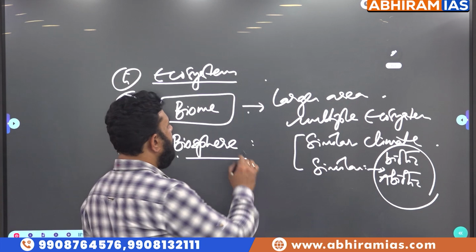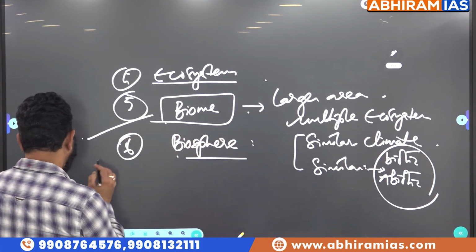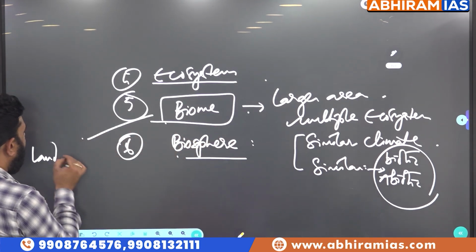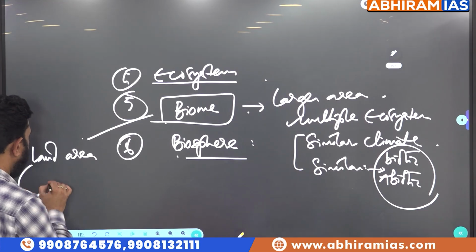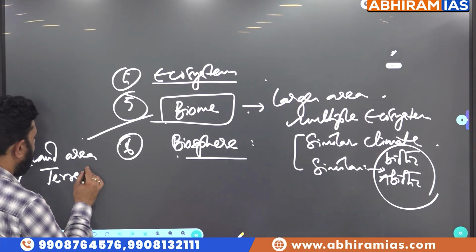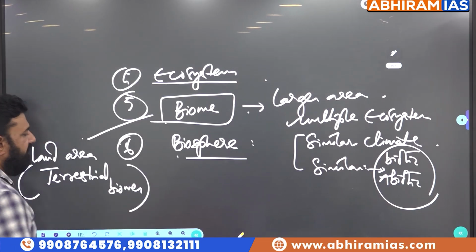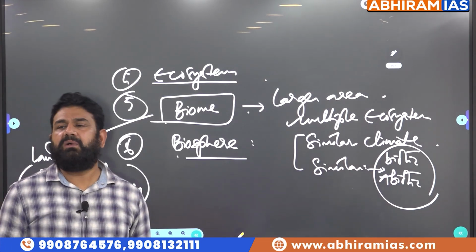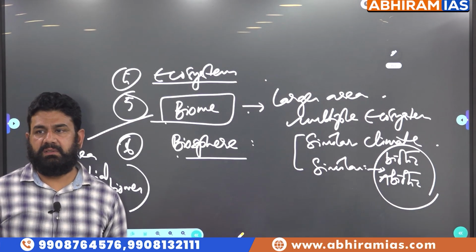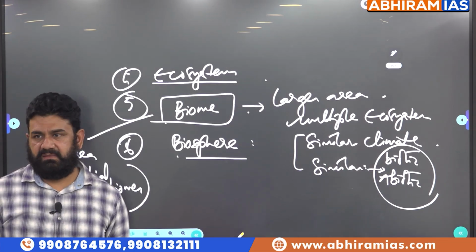Often biomes are those regions which are on land. Land areas are simply called terrestrial biomes. We'll discuss why only terrestrial, why only on land, what about on water, why can't we call them aquatic?